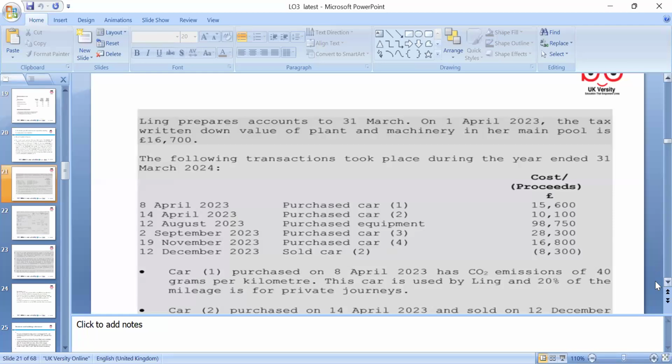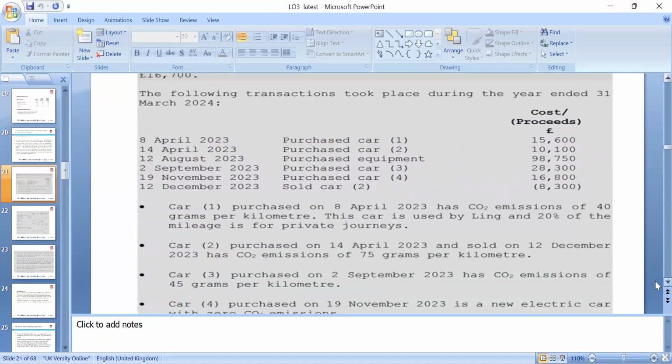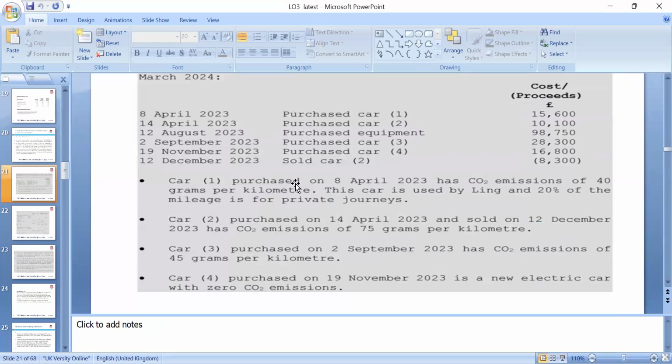We've been given all the information, the emission level, and a car sold as well, and we've been given the purchase and the CO2 emission grams, which we need to look at according to the tax rate. Purchase on 14 April, and sold, and then we can look at all these electric cars and things.